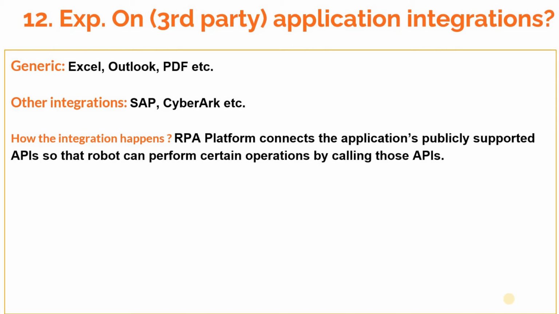Let's look at some example applications that can be integrated with most of the top RPA tools. Many RPA vendors provide a custom package to work on these applications. SAP is a popular one, which is used to manage business operations and customer relations. ServiceNow is a platform to help companies manage digital workflows for enterprise operations. CyberArk offers privileged account security. Many organizations use CyberArk to store the production credentials, so the RPA tool can retrieve them from the CyberArk secure vault and use them during the process execution.